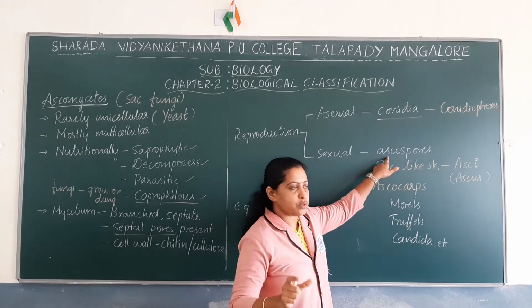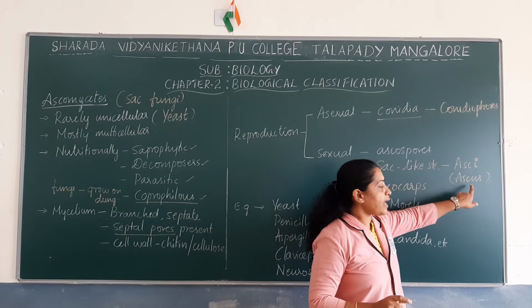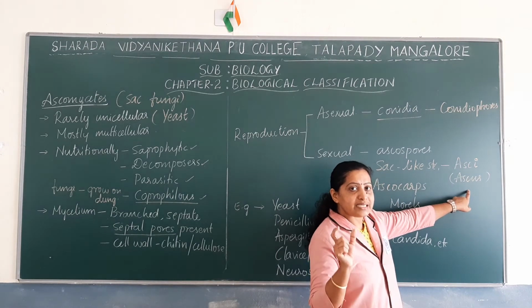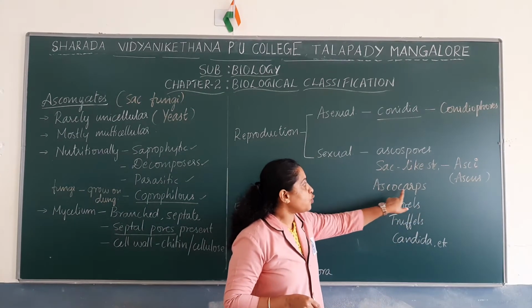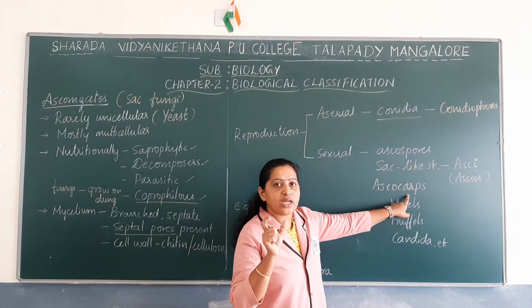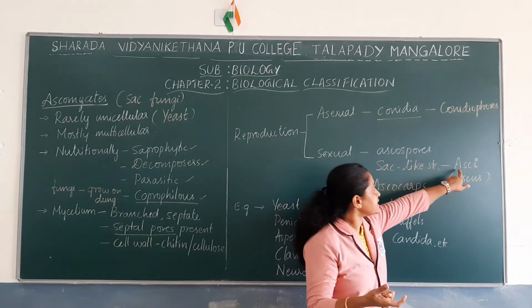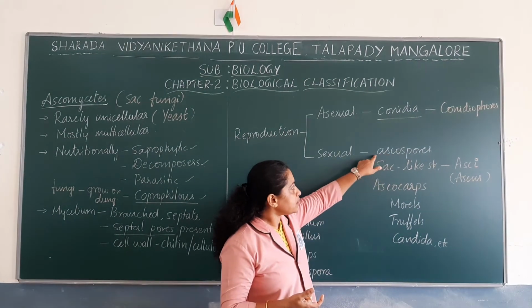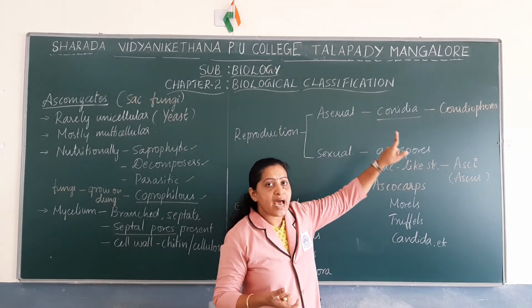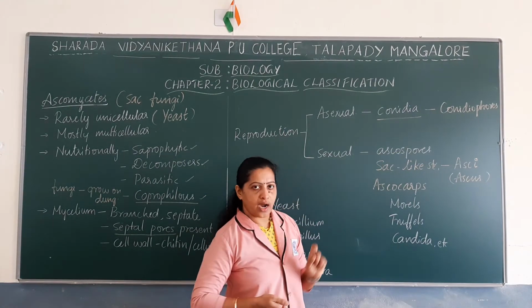Ascospores are sexual spores. Asci or ascus are sac-like structures within which ascospores are formed, and ascocarps are the fruiting bodies which hold asci and ascospores. Okay, so remember the terminology: ascospores, asci and ascocarps.